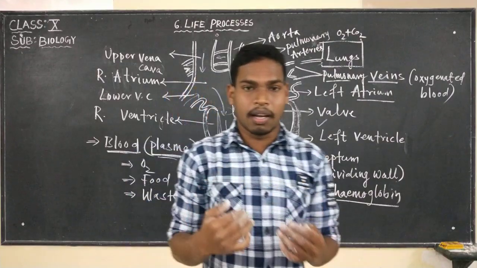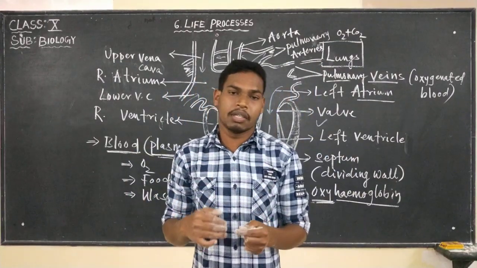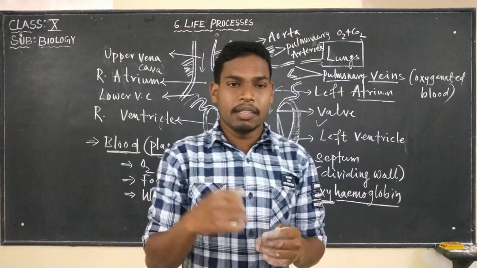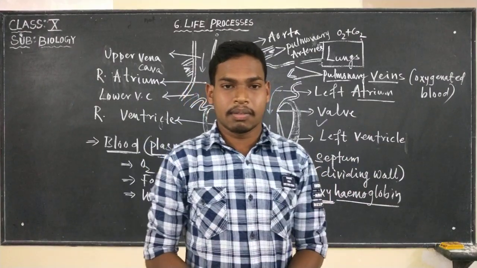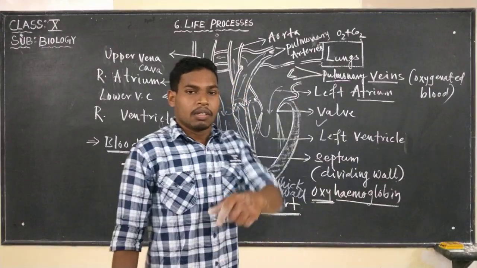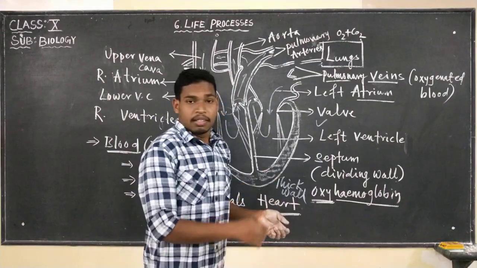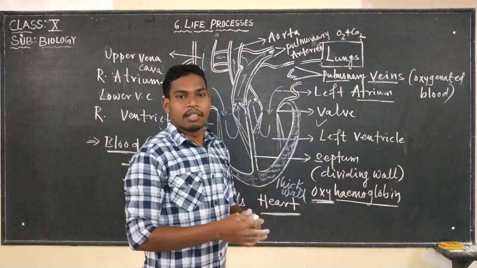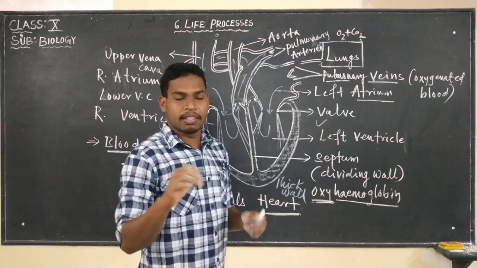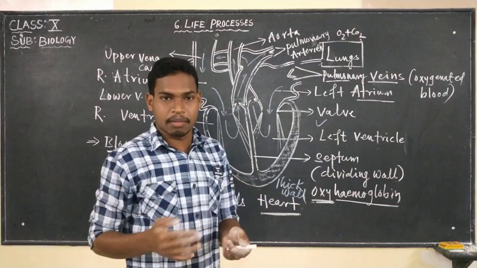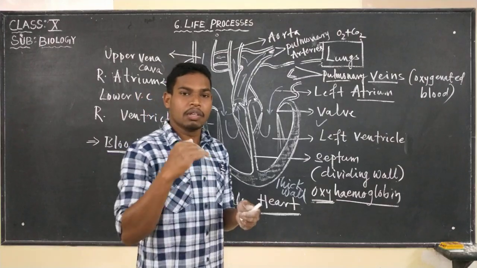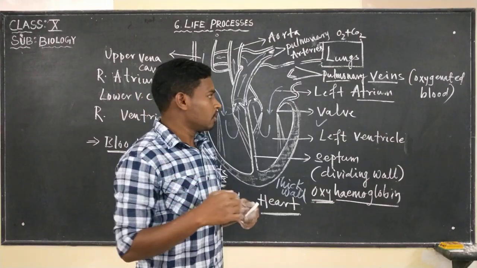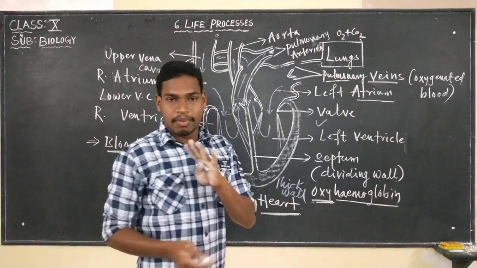So this was about today's class. In the next class we will be discussing many details about this. As I told, we will discuss details about this organ known as the heart, the various veins and arteries that are connected, and the schematic diagram of how the blood flows and how the blood goes to the lungs. And here please don't forget,